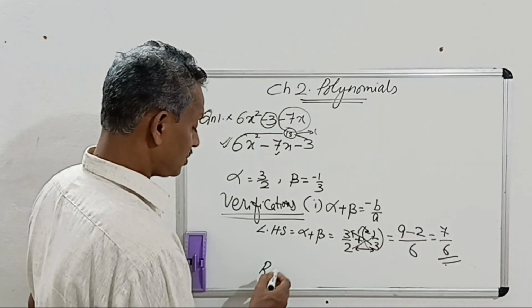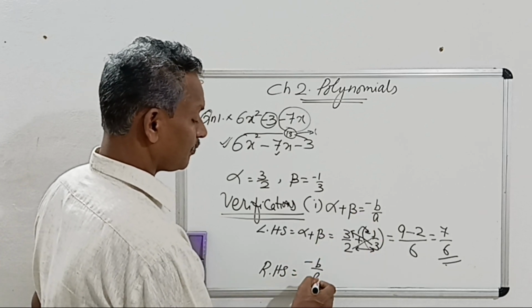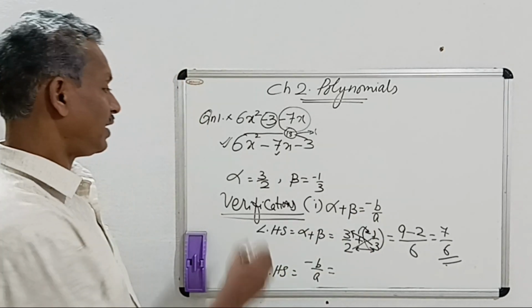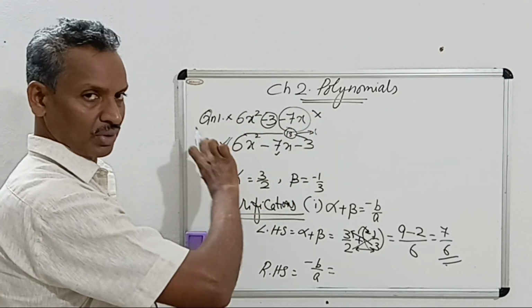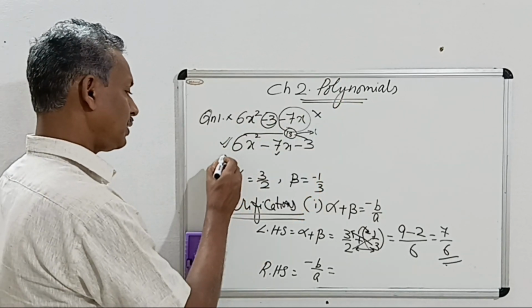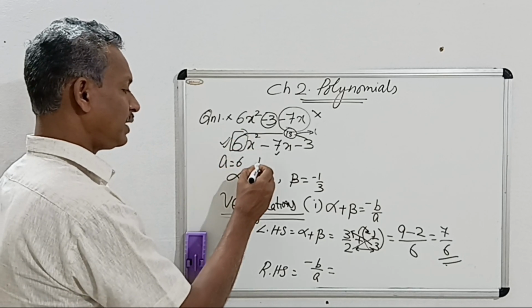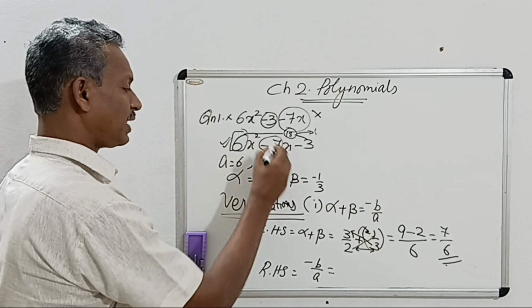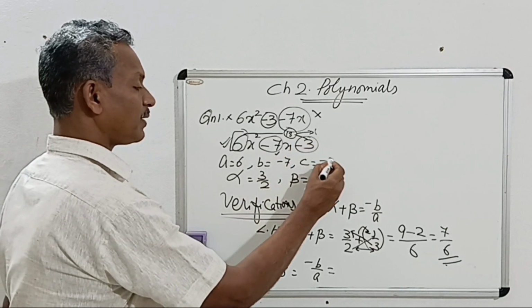Then take the RHS, minus b upon a. What is a in this? A, not from the given form, we have to rewrite in the standard form. A is the coefficient of x square, it is 6. B is the coefficient of x, it is minus 7. C is the constant, it is minus 3.